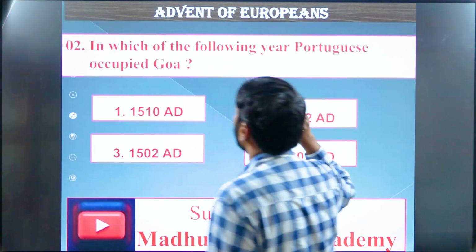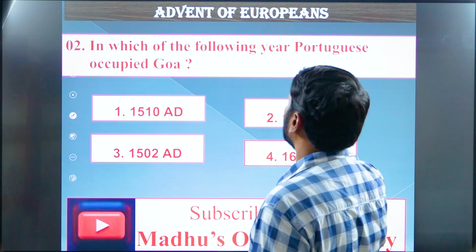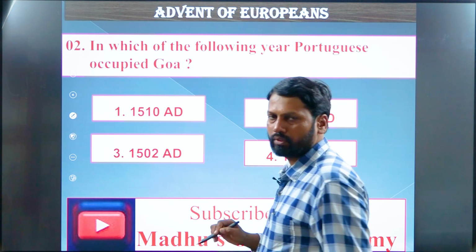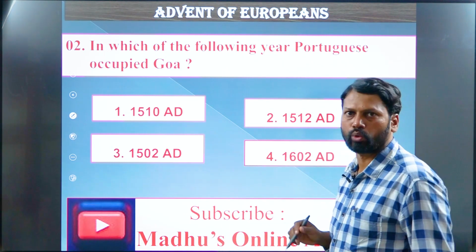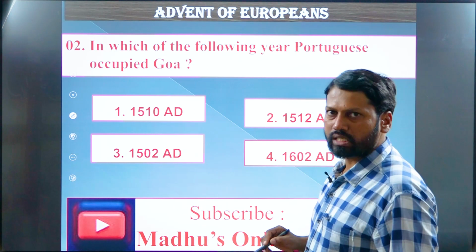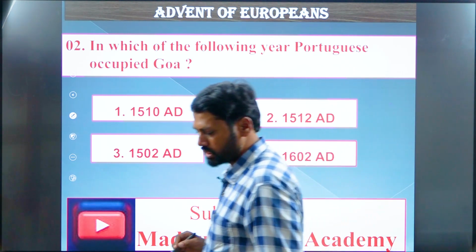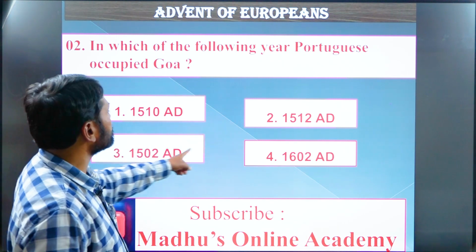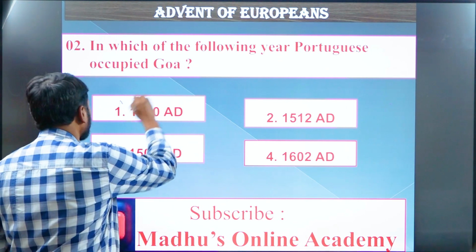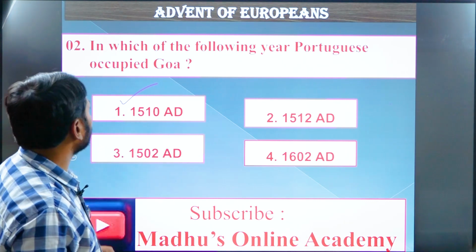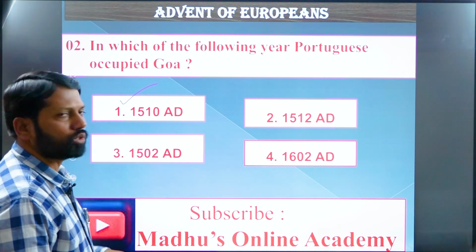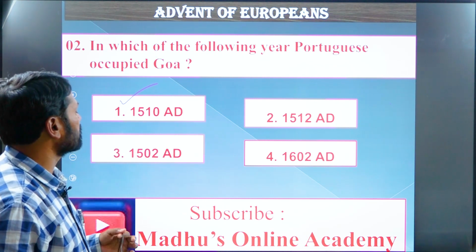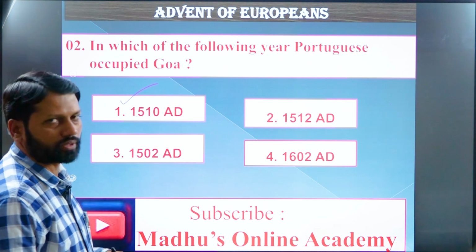Next. In question number 2, in which of the following years did the Portuguese occupy Goa? 1510, 1512, 1502, 1602. Tell me the right answer for question number 2. The right answer is 1510. So in the year 1510, they occupied Goa, which later became the chief center of their trade.